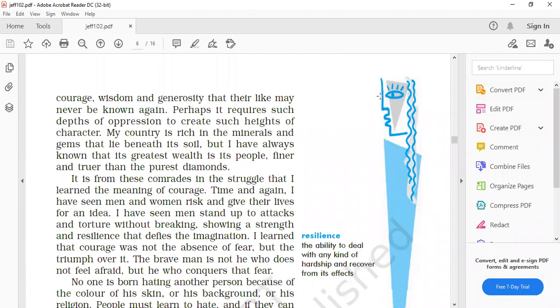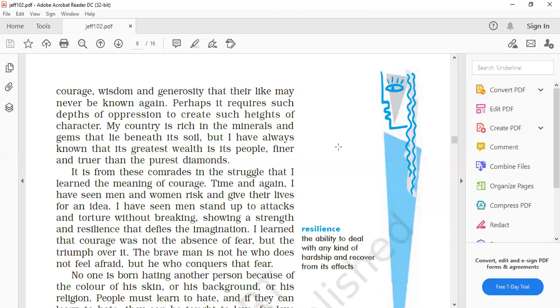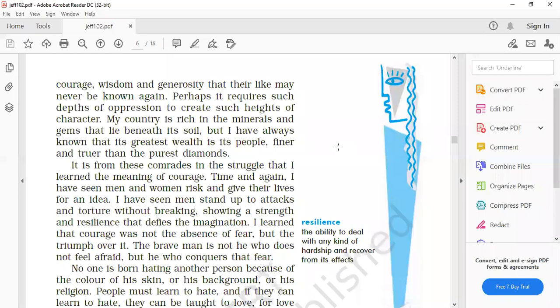कि उनकी करेज, विजडम, समझदारी, जेनरॉसिटी, उनकी काइंडनेस, नेचर के लिए कहता वी आर ऑल थैंकफुल टू देम, कि ऐसे लोग कभी भी हमारी लाइफ में नहीं आएंगे, कभी भी हमें दोबारा ऐसे लोग नहीं मिलेंगे, because they had sacrificed their lives for the sake of the country. Perhaps it requires such depths of oppressions to create such heights of character. Please underline this line, which sometimes comes in the form of a question, because how can we say that these great heights of character are produced through the depth of oppression?